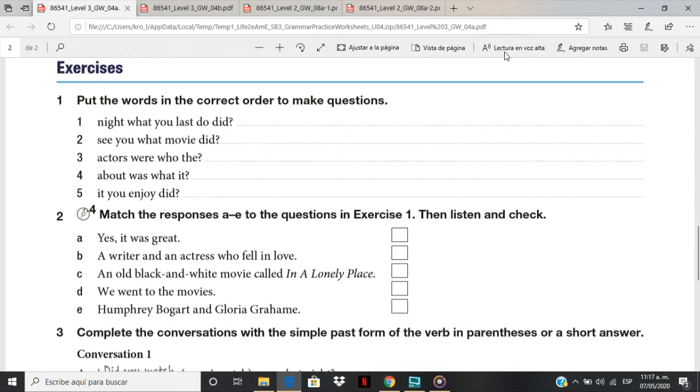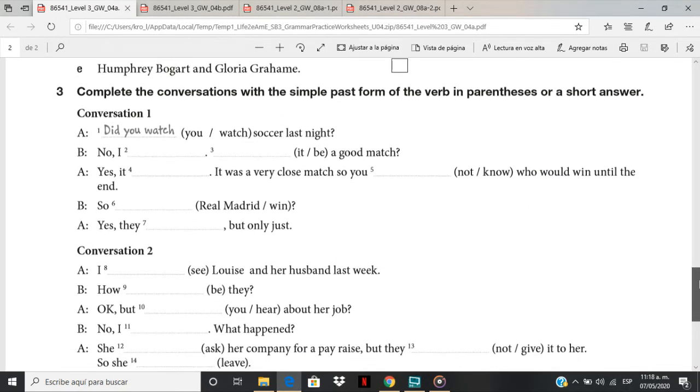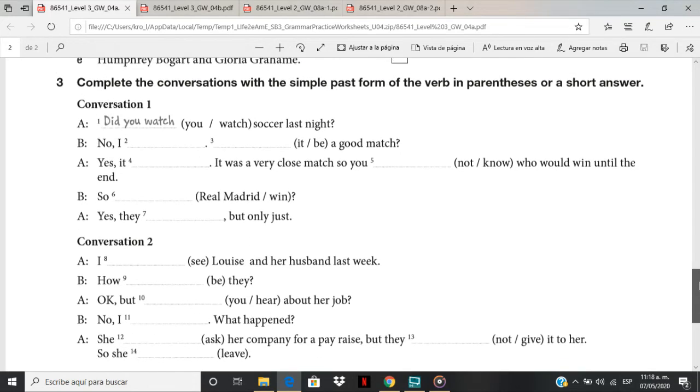Okay. Try to get back to this, listen again, check your questions, right? And then check your answers for this exercise. Now let's continue in exercise 3. I'll just give you 1 minute for this exercise, but you can pause it and then try to answer it, right? Complete the conversations with a simple past form of the verb in parentheses or a short answer.